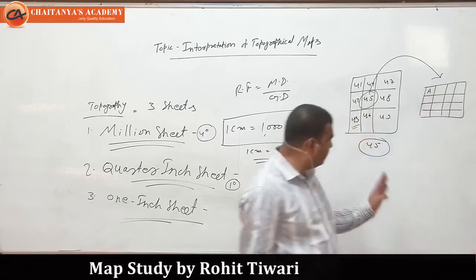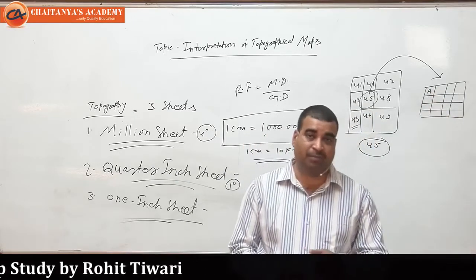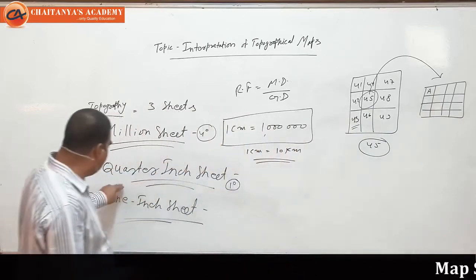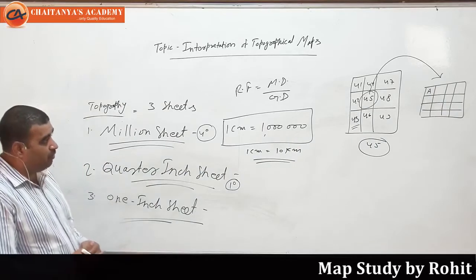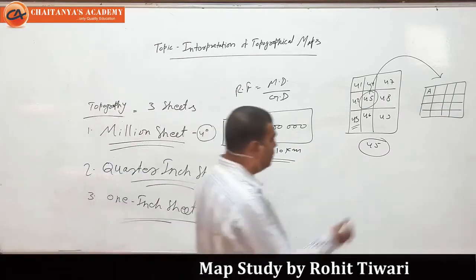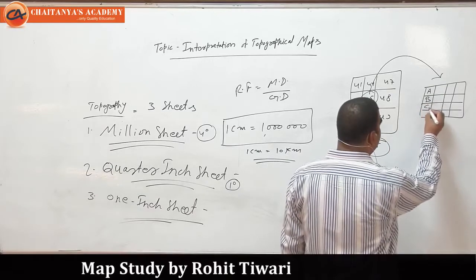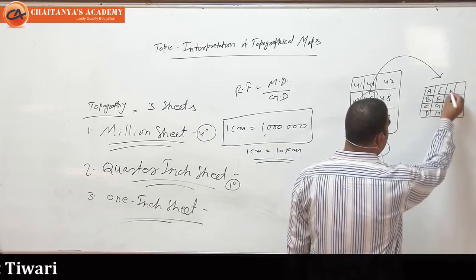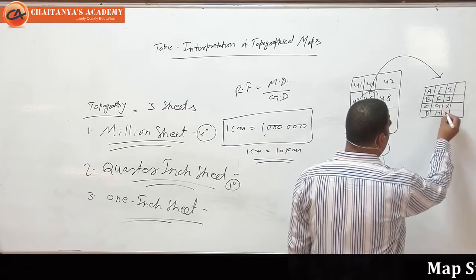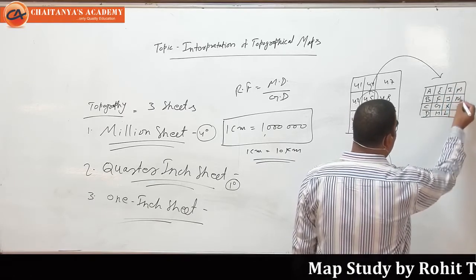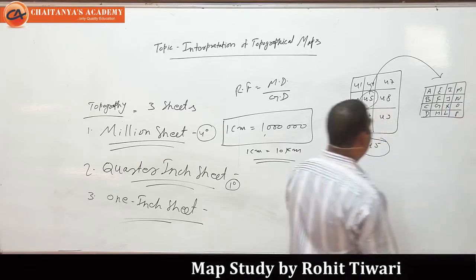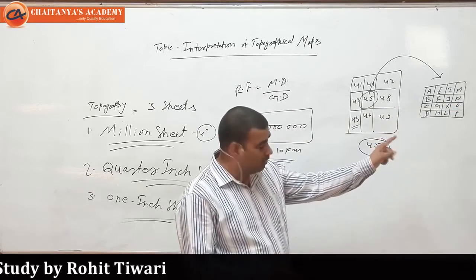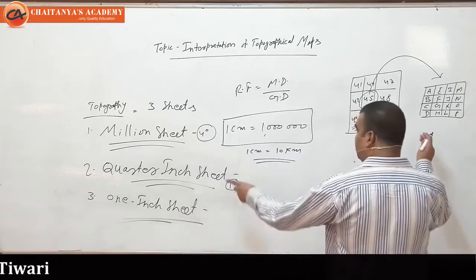The million sheets are numbered in a number system, 1, 2, 3, 4, 5, 6. But the quarter inch sheet is going to be numbered in alphabetical order: A, B, C, D, E, F, G, H, I, J, K, L, M, N, O, P. So each sheet like A, B, C is a quarter inch sheet.